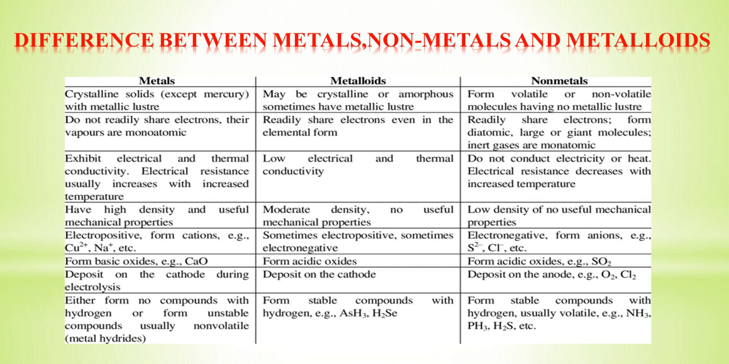Metals form basic oxides, but metalloids and non-metals form acidic oxides. Metals form no compounds with hydrogen, but metalloids and non-metals form stable compounds with hydrogen. So these are all the differences between metals, non-metals and metalloids.